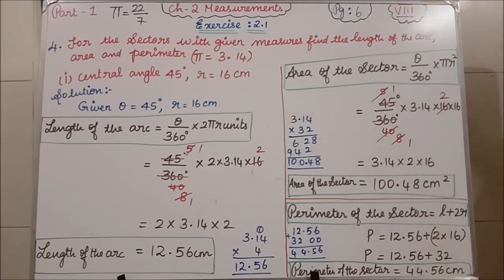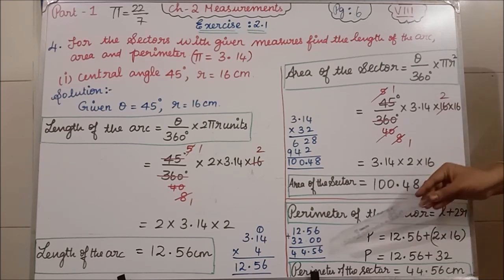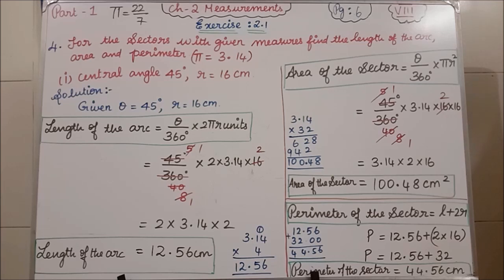You have to write on this side. Since I don't have space here, I am writing here. If we add 12.56 plus 32, the answer is 44.56 centimeter. You should not put square, because this is the perimeter of the sector.